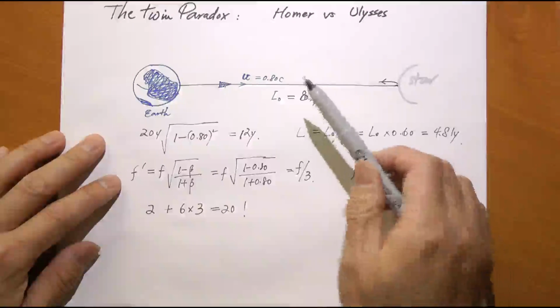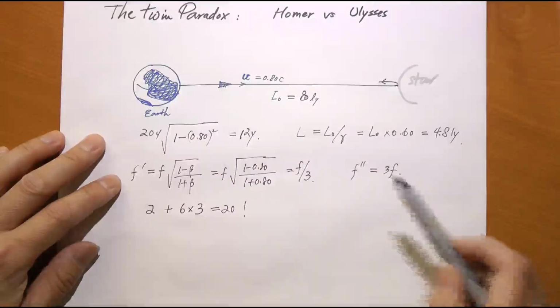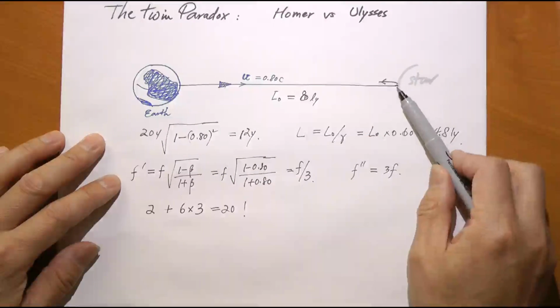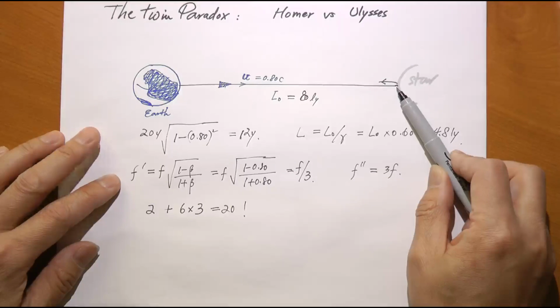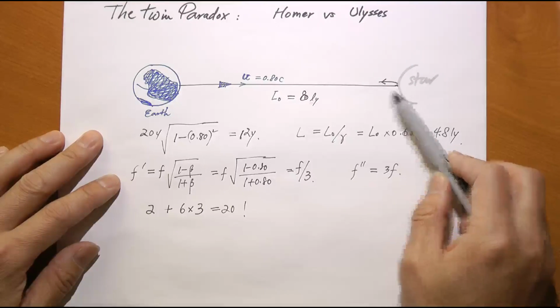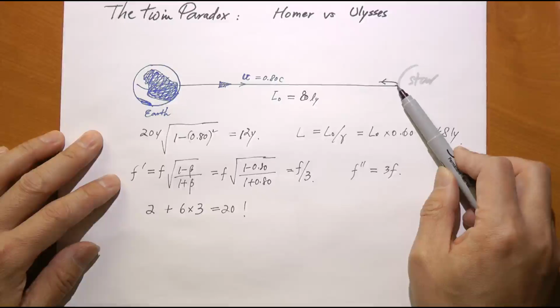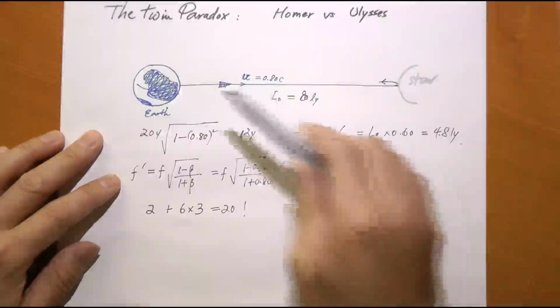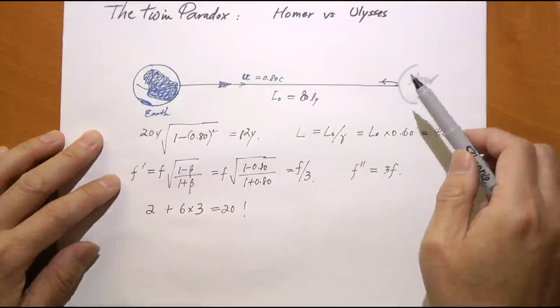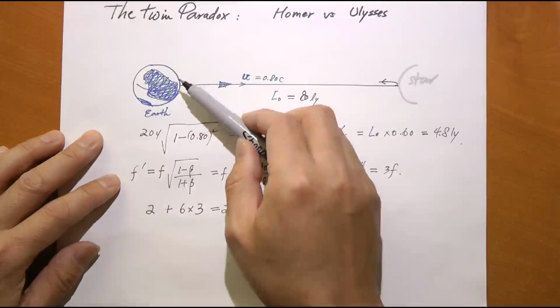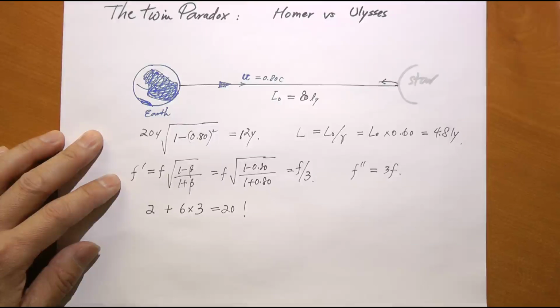Ulysses, while traveling, sends Homer 1 signal every year. On his way from here to there, he spends 10 years, right? He spends 10 years going from here to there. During that 10 years, he sends a signal at a lower rate. Well, actually, he sends a signal at 1 per year, but according to Homer, the signal arrives at a lower rate of 1/3 per year.